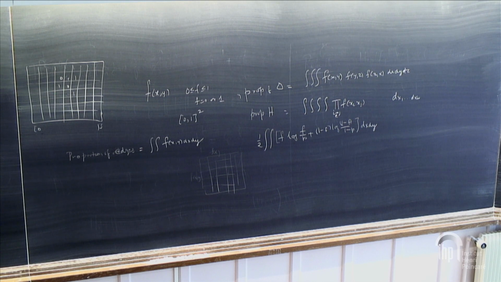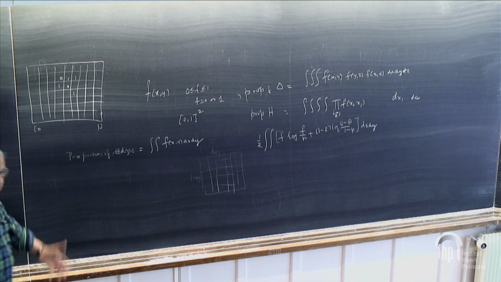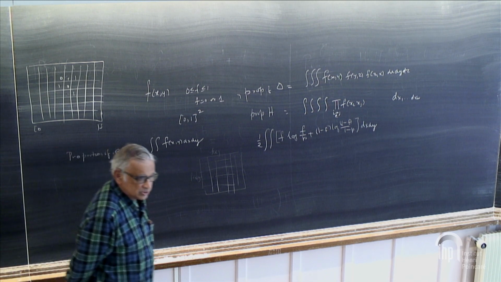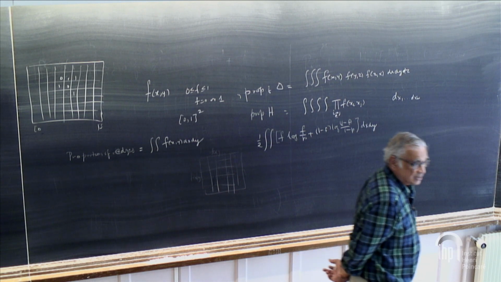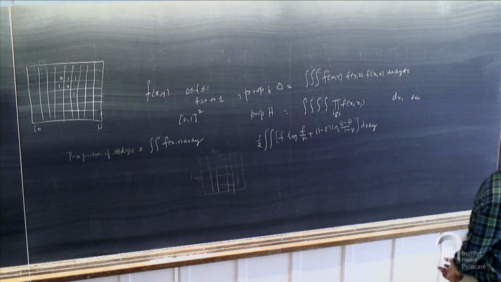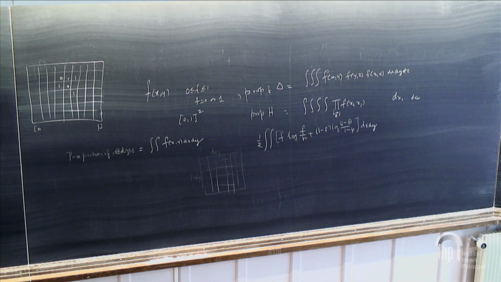The problem is it's totally useless. It's totally useless because in what topology am I proving this large deviation? I have zeros and ones, and the limit wants to be anything but 0 or 1. It's a continuous function. It's a function that takes all values between 0 and 1.